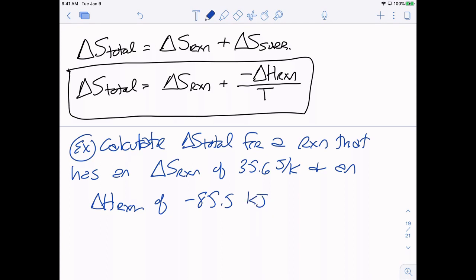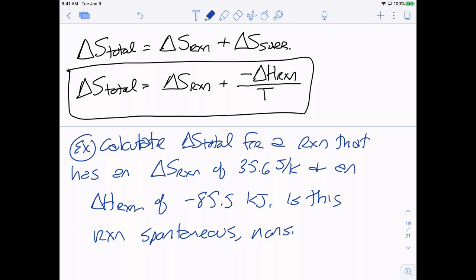And then our question, is this reaction spontaneous, non-spontaneous, or at equilibrium?